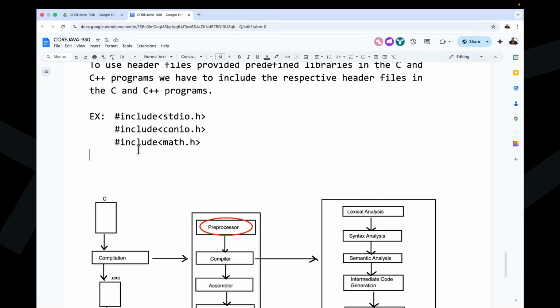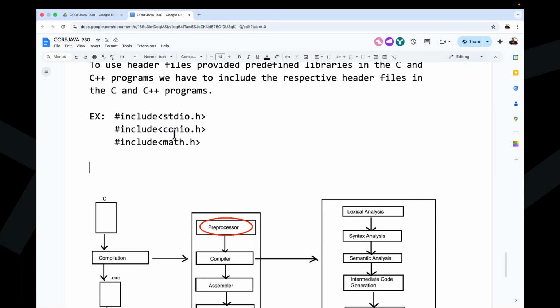Observe carefully. The preprocessor will recognize all these hash include statements. The preprocessor will check whether these header files exist in the C, C++ software. If these header files are not available, we get a compilation error. If they are available, then immediately the preprocessor will load these header files' content into memory. Loading predefined libraries at the time of compilation is called static loading. The preprocessor is performing static loading. Understand the job of the preprocessor here.